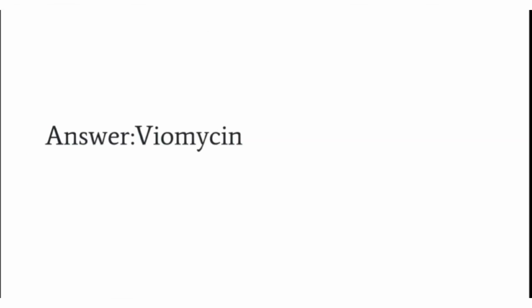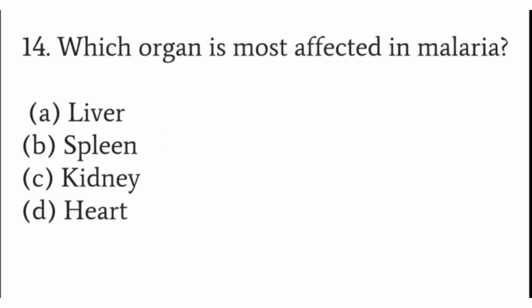See, option D is not vanco, it is viomycin, which was used for the treatment of multi-drug resistant tuberculosis. But here the question is: all the drugs are given orally under the DOTS program except isoniazid, ethambutol, rifampicin, or viomycin. Here the answer is viomycin.